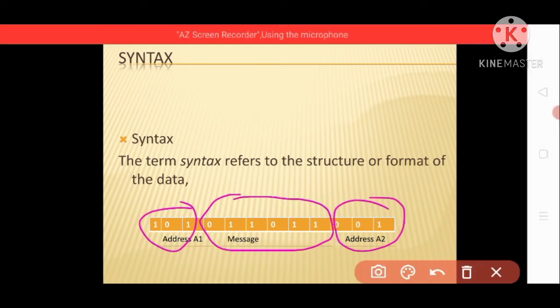So it is a very simple format of a message that we want to send from a sender to receiver. So syntax refers to the structure and format of the data.